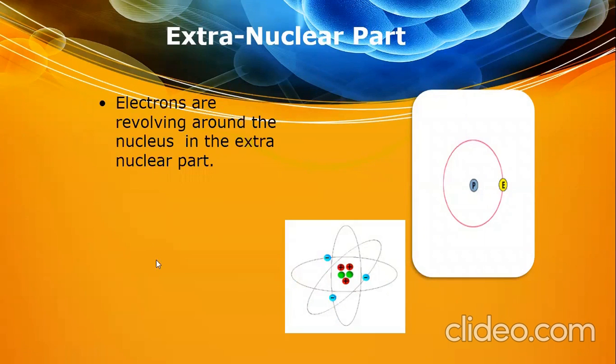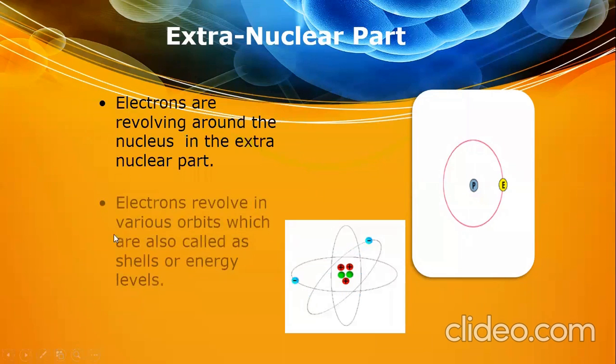Okay, so protons are present in the nucleus, and electrons revolve in the extranuclear part of the atom. So electrons are revolving around the nucleus in the extranuclear part.